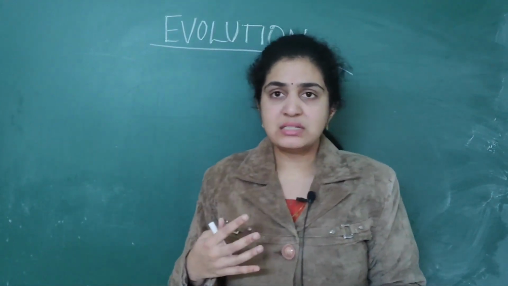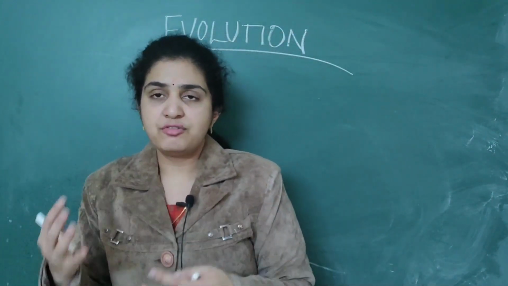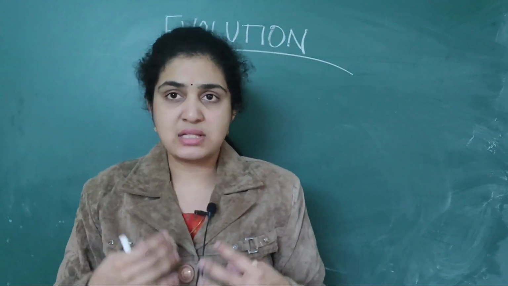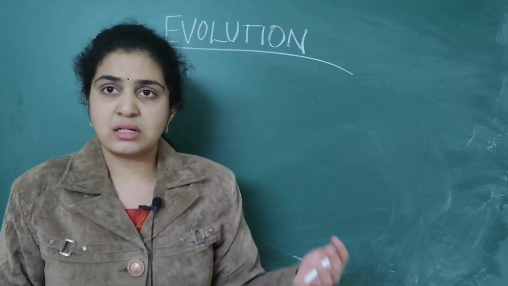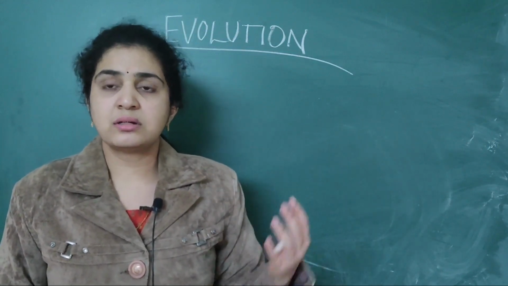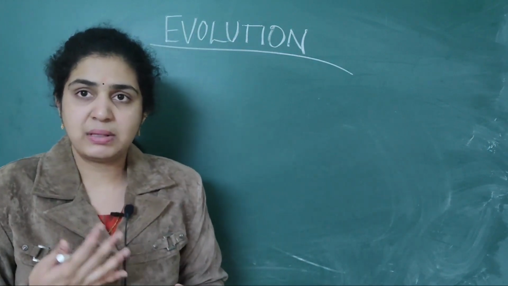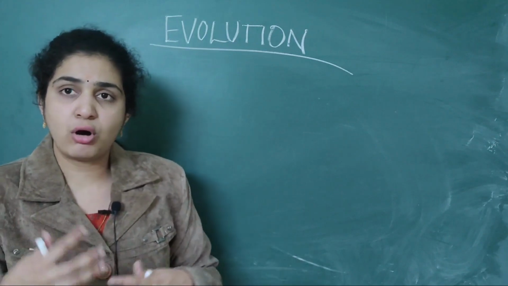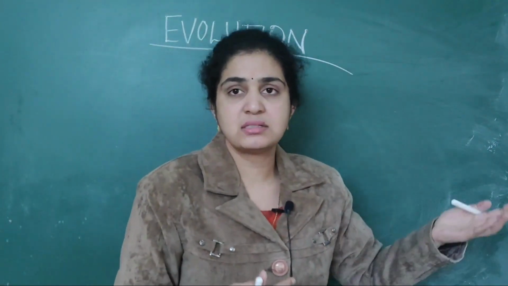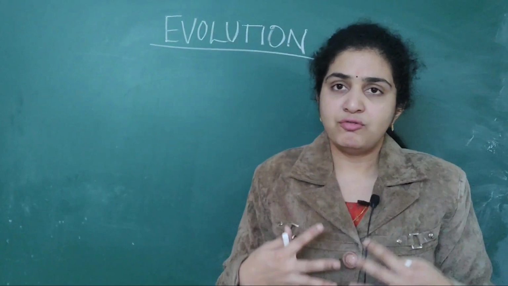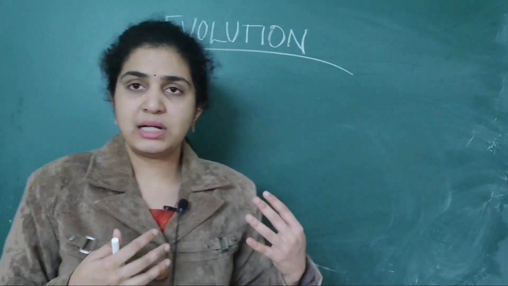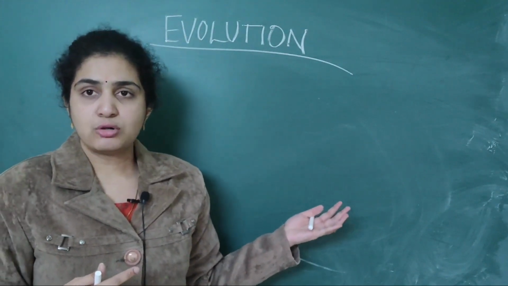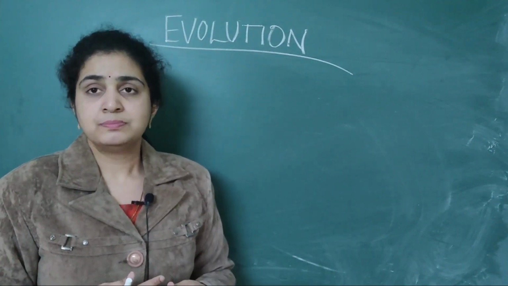So basically you will study our ancestors. We have not originated on the earth suddenly. There was early man and numerous others, like Ramapithecus and Dryopithecus. These are all our ancient ancestors, and from them only we humans have evolved. So this chapter will deal with the main topic called evolution.